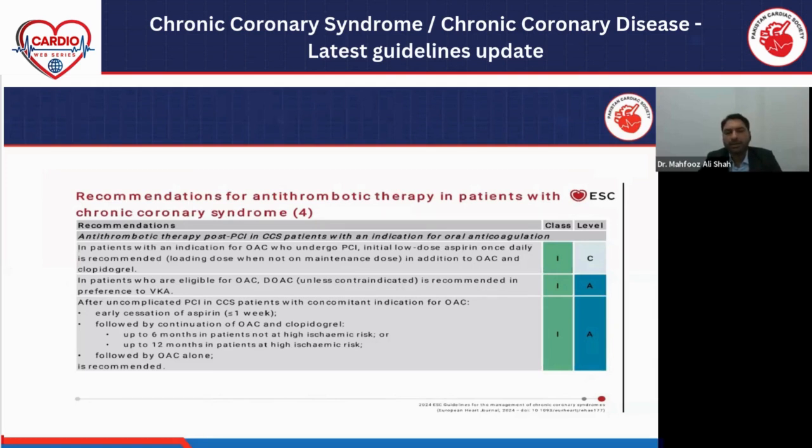And for those patients who have an indication for oral anticoagulation, we have to select direct oral anticoagulants in preference to vitamin K antagonists. Those patients who are at higher risk for bleeding, we can also consider early cessation of aspirin, less than 1 week, followed by continuation of oral anticoagulation and clopidogrel, up to 6 months. After up to 6 months, we just give them oral anticoagulation.